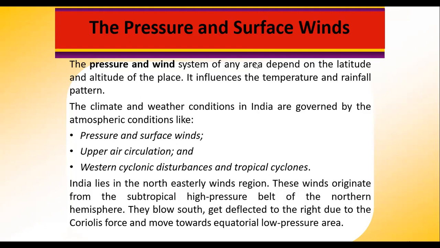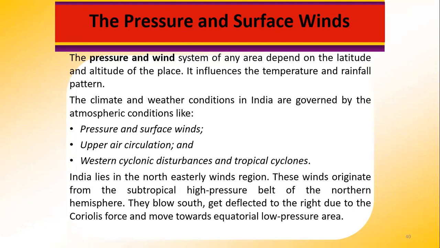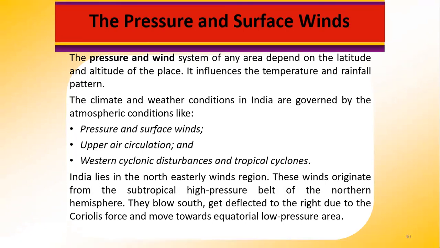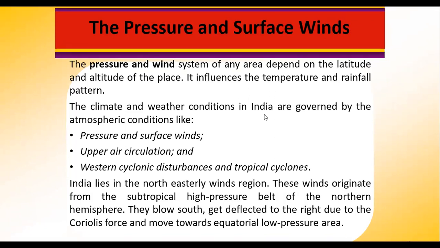These winds originate from the subtropical high pressure belt of the northern hemisphere. When these winds originate over there, they start blowing southwards and they get deflected due to the Coriolis force, and they move towards the equatorial low pressure area generally.